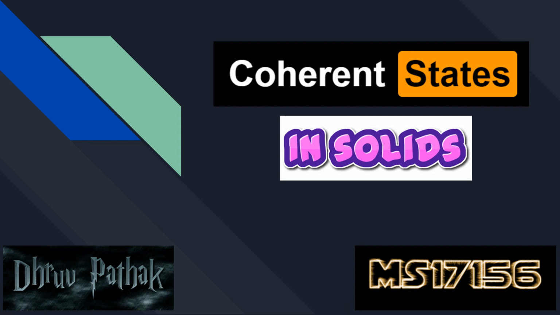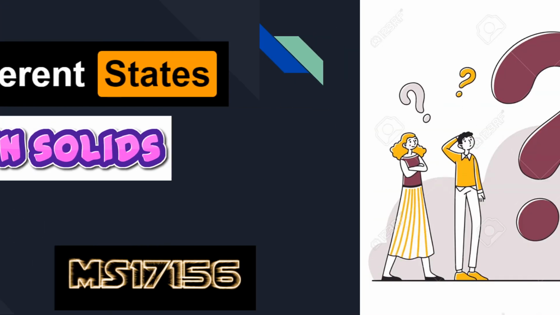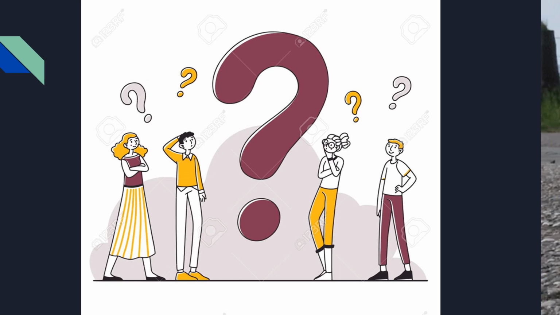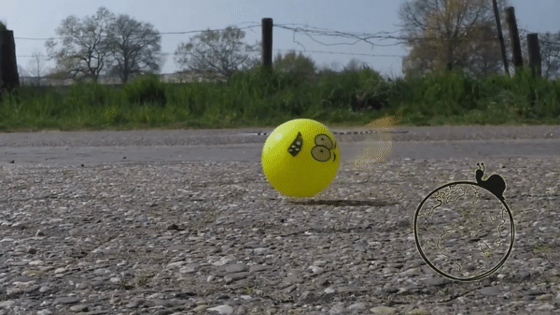We will be talking about coherent states and solids. Now, quantum mechanics has been puzzling to physicists ever since it was created. One of its most non-intuitive features is the inability to measure the position and momentum of a particle simultaneously with certainty. Look at this classical ball rolling.